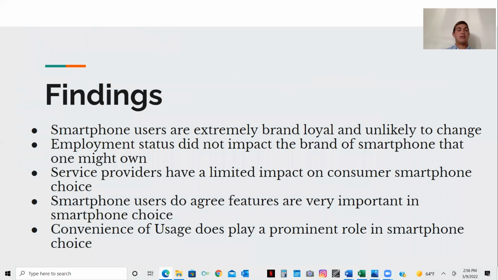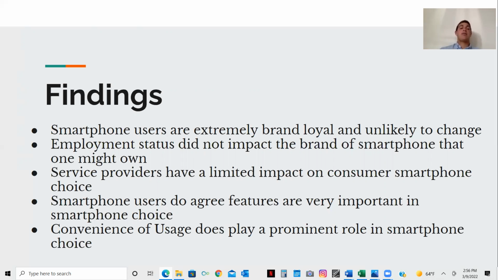Next slide, please. To sum up all of our findings, we first found that smartphone users are extremely brand loyal and very unlikely to change, so it's hard for them to switch brands. In addition, based on our psychographic data, we found that employment status did not have an impact on the brand of smartphone that one might own, which is interesting because it affects the amount of money that they may make. We also found that service providers, while they may have some impact, have a limited impact on consumer smartphone choice.